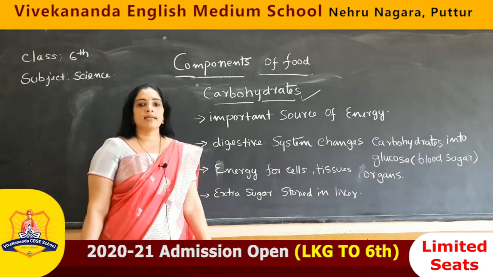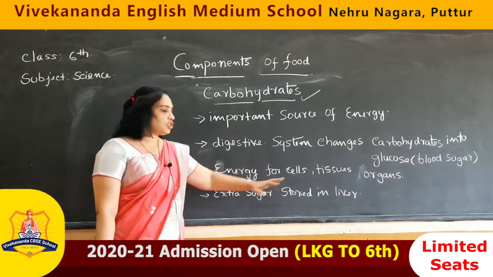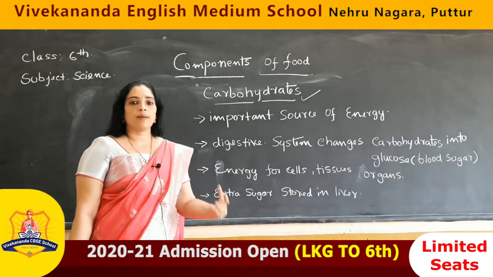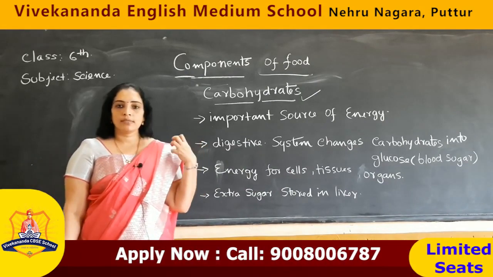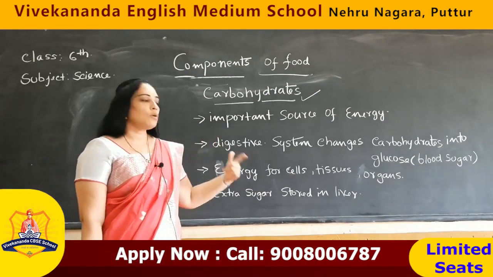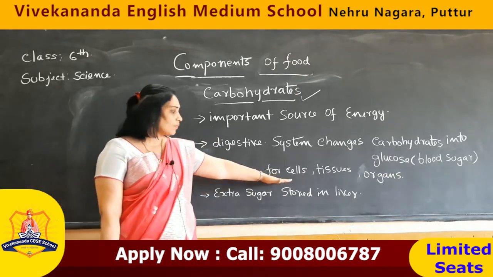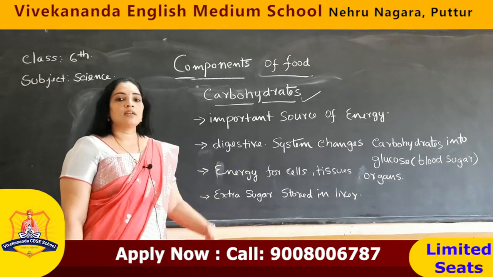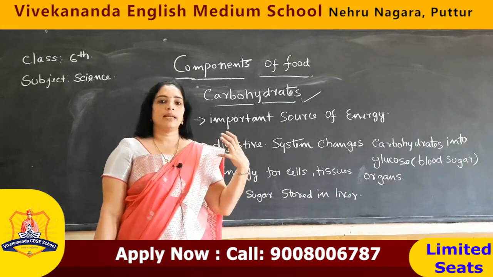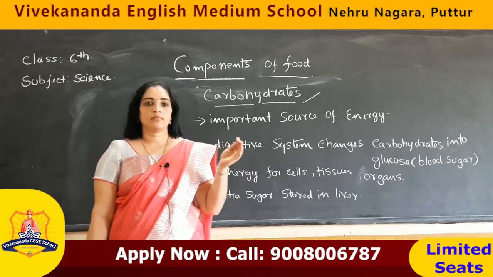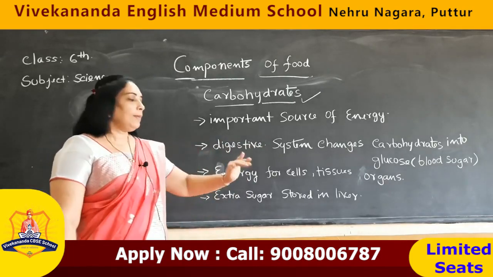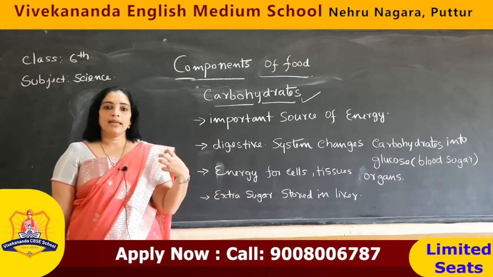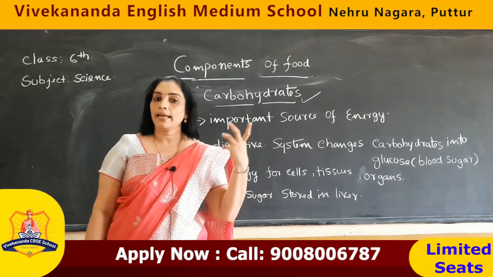So why are these carbohydrates important? Because of the energy for the cells, tissues and organs. The carbohydrate rich food we are eating gives us energy. Also it gives energy for our tissues, cells and organs. What happens if there are more carbohydrates than required? It will take the remaining sugar and store it in the liver. So that stored energy will be useful whenever we require extra energy.